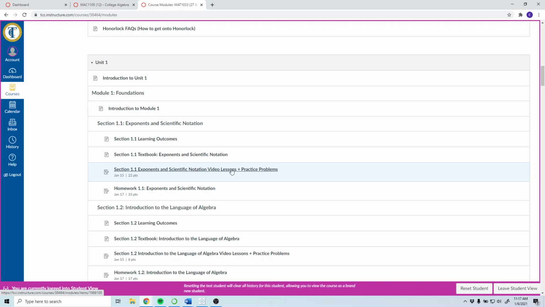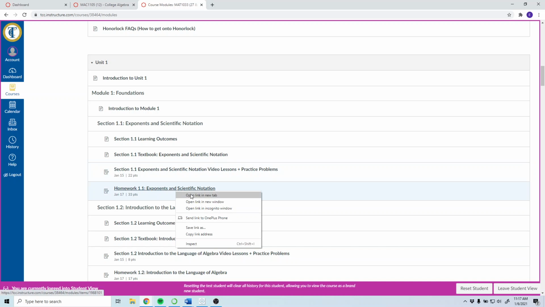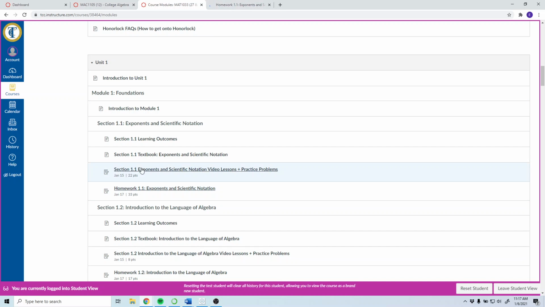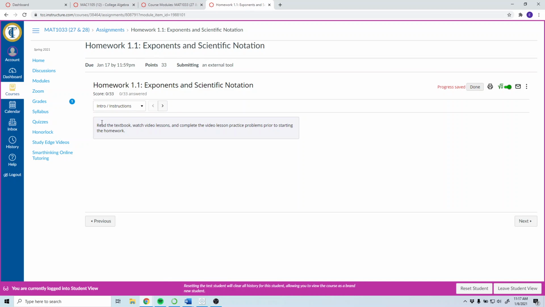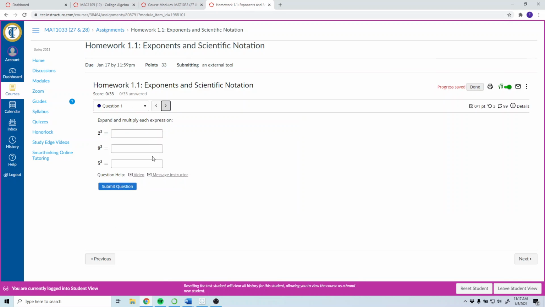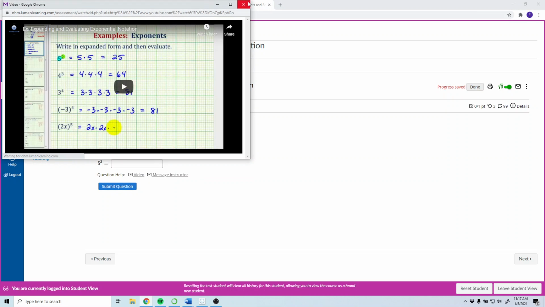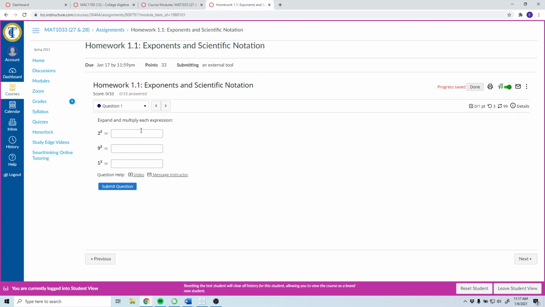But you need to do the video lessons and practice problems first. Then once you complete that, that's due on the Fridays. The homework is due on the Sundays. And you'll notice that the main difference, there's a video link that you can click on, but you're supposed to have learned from the practice problems and now try to do this.